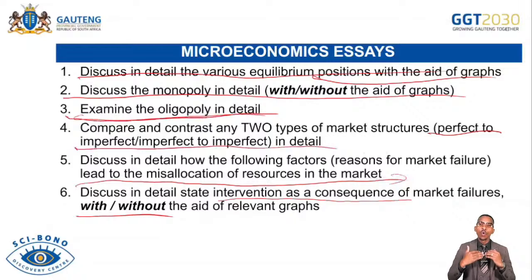What about workers? Workers must obtain adequate information about the prevailing market conditions so that they will make well-informed decisions. Imagine you are looking for a job, then you get the job. If you don't inquire for enough information, you can end up taking the job only to find that you won't be paid on a monthly basis. You will be paid weekly, or you won't be paid a basic salary, but you will be paid on commission.